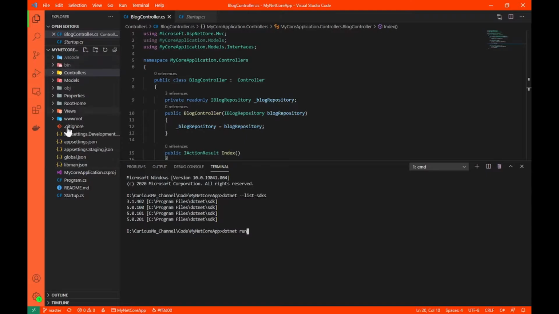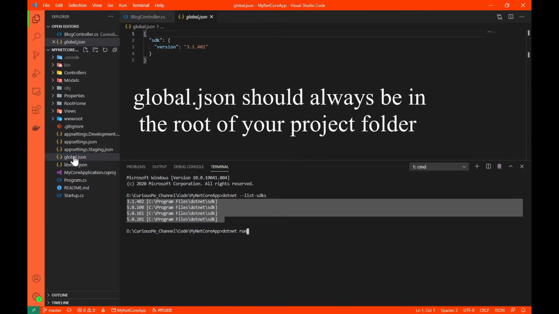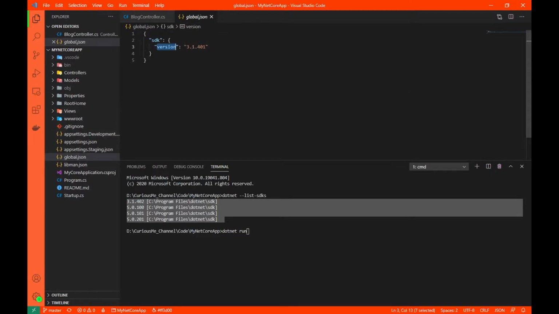We will simply add a global.json file, and keen-eyed viewers must have noticed that this has been present all along because I was already experimenting with .NET 5 earlier. So anyways, as you can see in this global.json, I have simply specified an SDK and the version. Earlier I modified this global.json to only use this SDK because I was going through the .NET Core 3 tutorial.